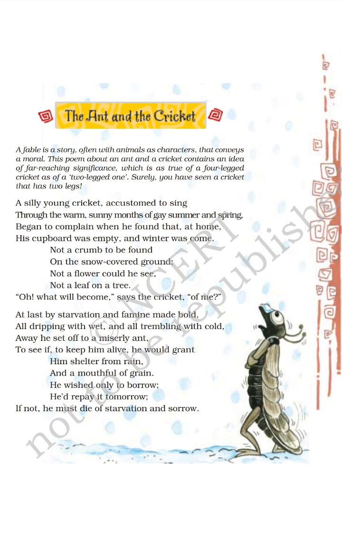Not a crumb to be found on the snow-covered ground, not a flower could he see, not a leaf on a tree. So the rhyming scheme in the above lines is: found and ground is CC, see and tree is DD. So here, in winter, the ground is covered with snow, and no flower or green could be seen, and not even a crumb could he find to eat.